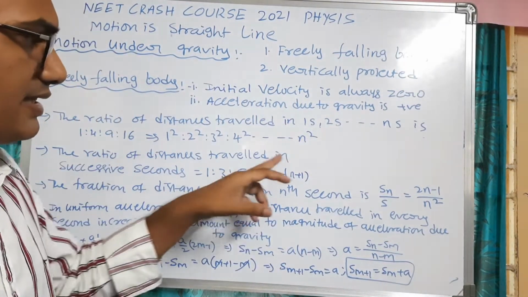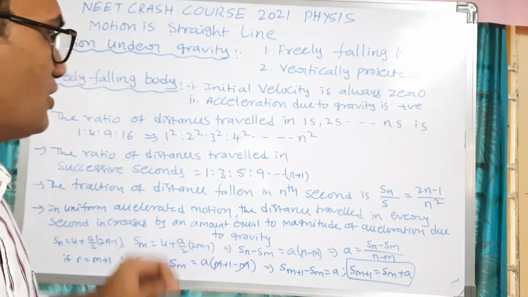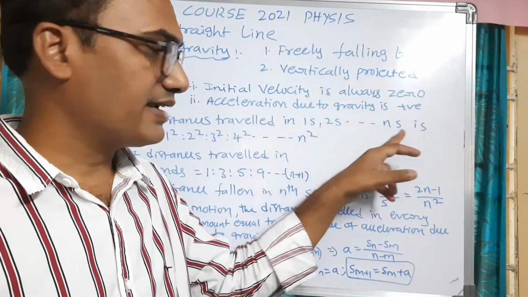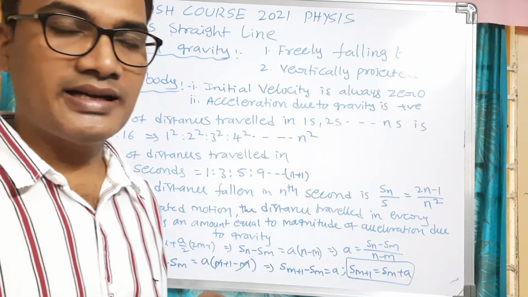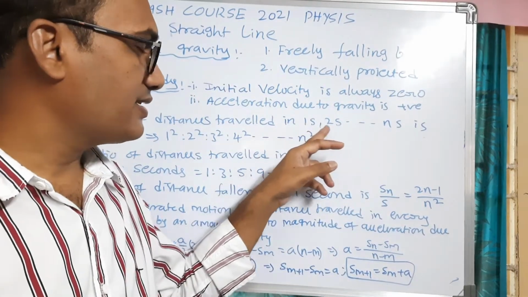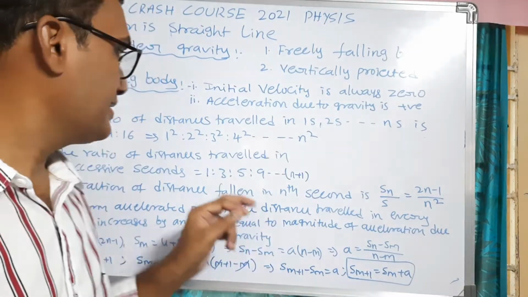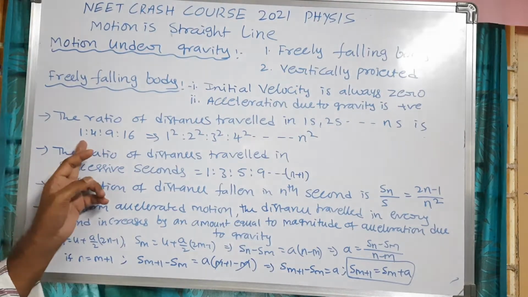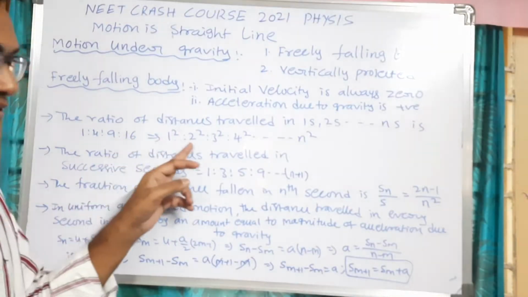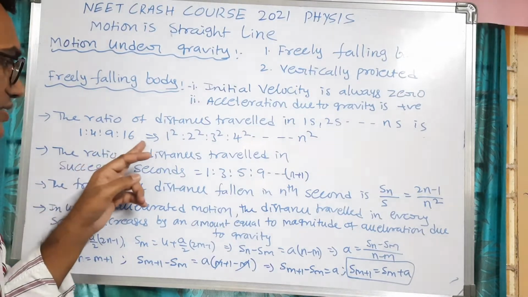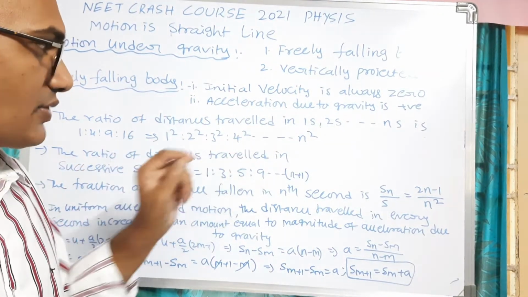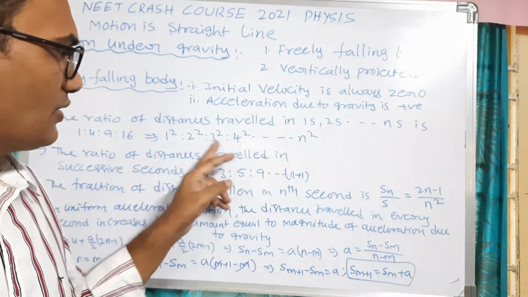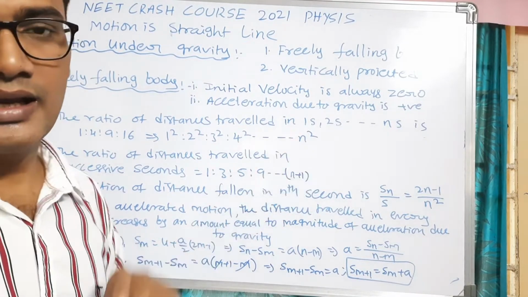Next we'll see some important points in the freely falling body. The first one is the ratio of distances traveled in the first second, second second, third second up to n seconds. The ratio of distances traveled by the body in the first second, second second, third second up to n seconds is 1 square, 2 square, 3 square, 4 square. That is 1 is to 4 is to 9 is to 16 and so on, up to n square.